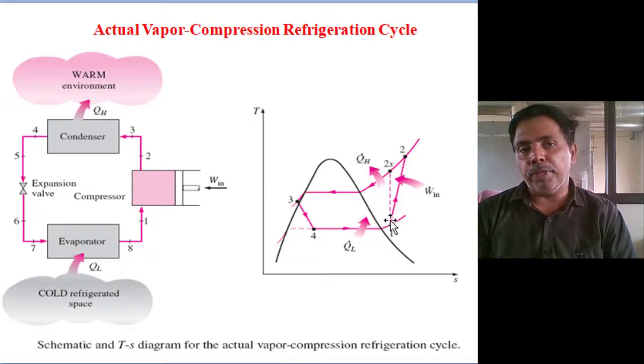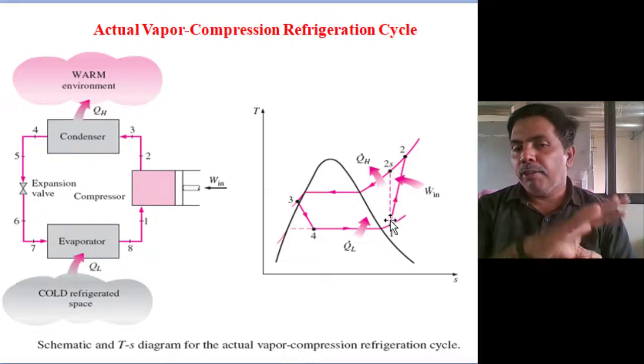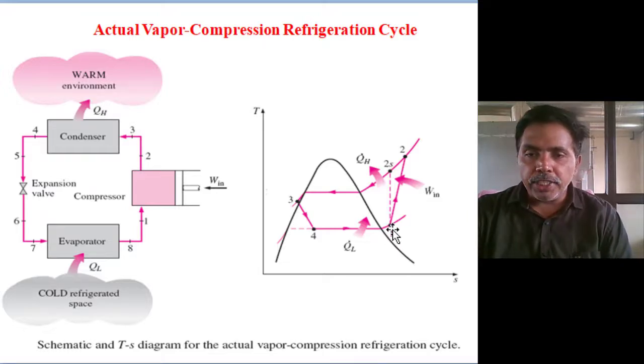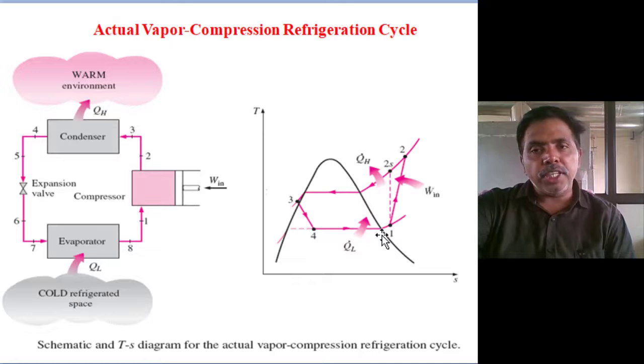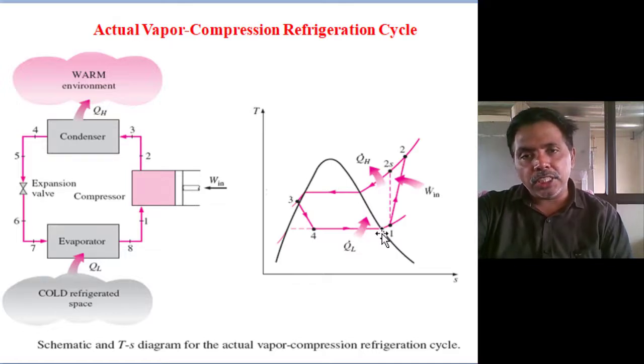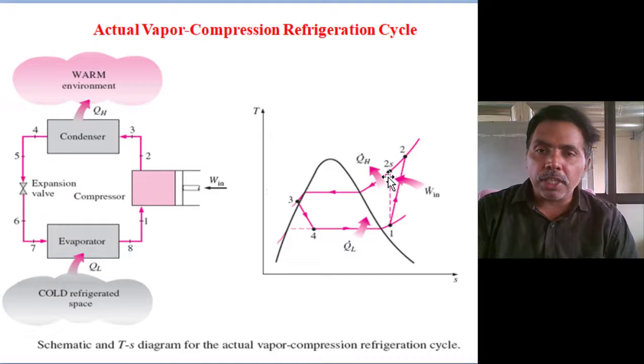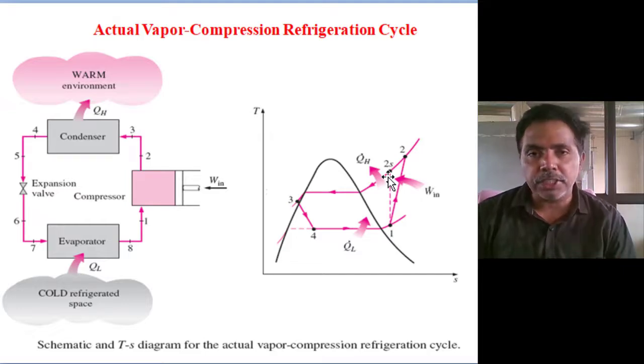So, compared to the ideal vapor compression system, in the actual system there are majorly two differences. One is, in the ideal condition we assume low pressure saturated vapor enters the compressor. In the practical case, the evaporator and compressor are not side by side, there is some distance.